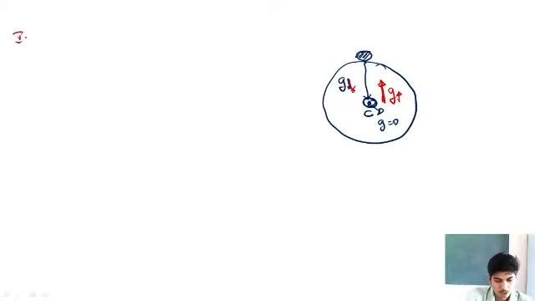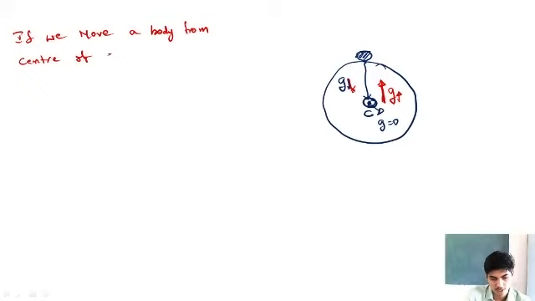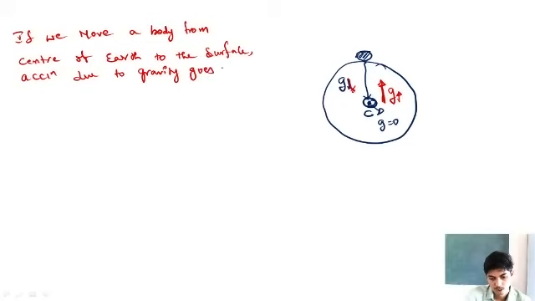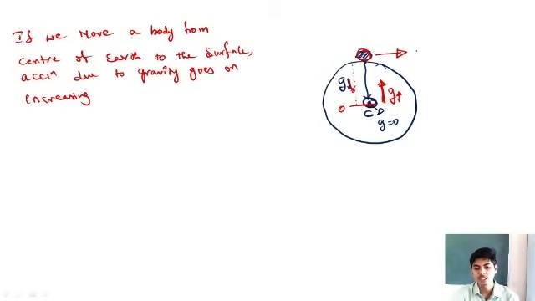So if we move a body from the center of the Earth to the surface, acceleration due to gravity goes on increasing. Look, how much was the acceleration due to gravity at the center? It was 0. As we go up from the center, the acceleration due to gravity goes on increasing, 1, 2, 3, 4, 5, and once the body reaches the surface, the acceleration due to gravity becomes 9.8 meters per second square, and this is the maximum value of acceleration due to gravity.